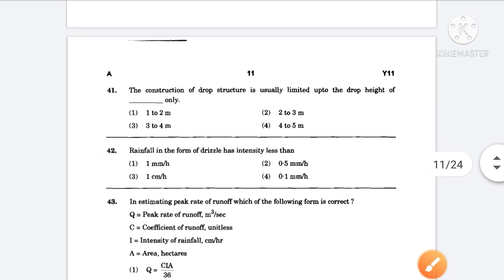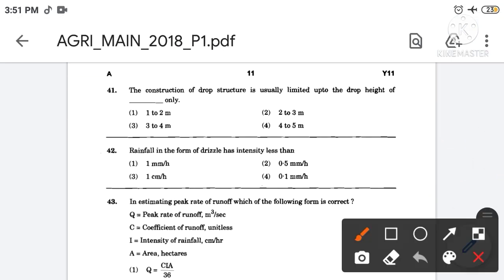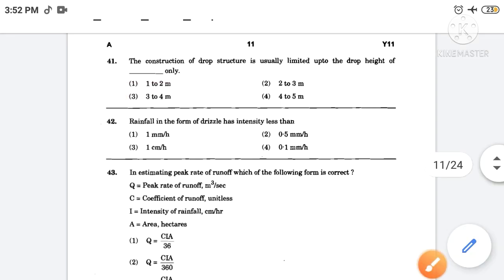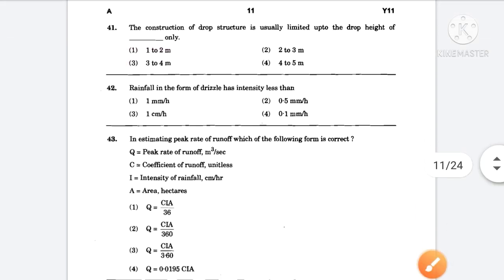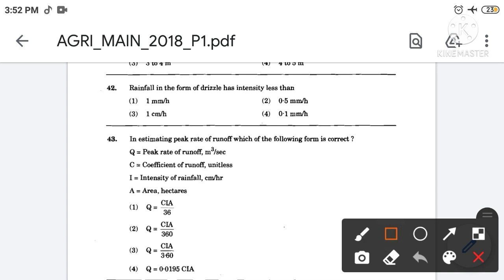The construction of drop structure is usually limited up to the drop height of filling the blanks only. The correct answer is option number 3. So the construction of drop structure is usually limited up to the drop height of 3 to 4 meter only. Then next, rainfall in the form of drizzle has intensity less than. The correct answer is option number 1. So the rainfall in the form of drizzle has intensity less than 1 mm per hour.